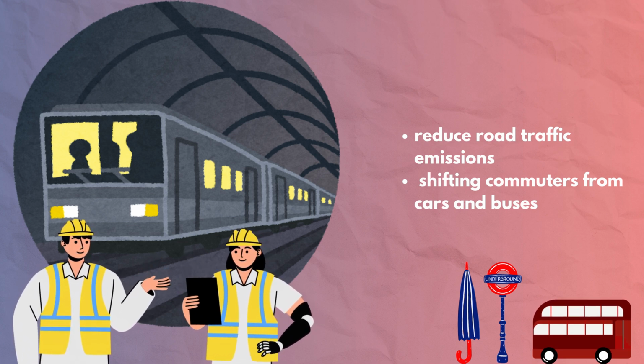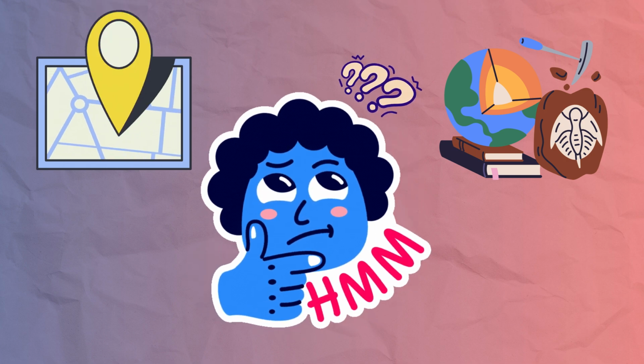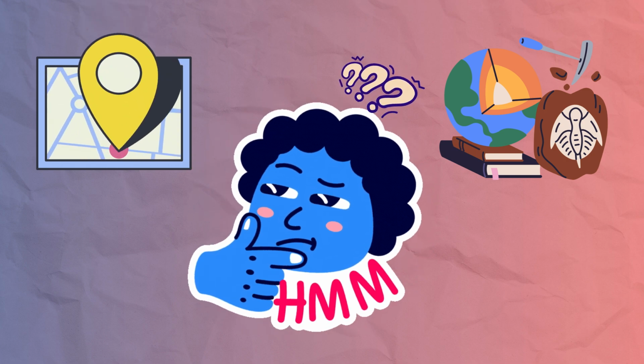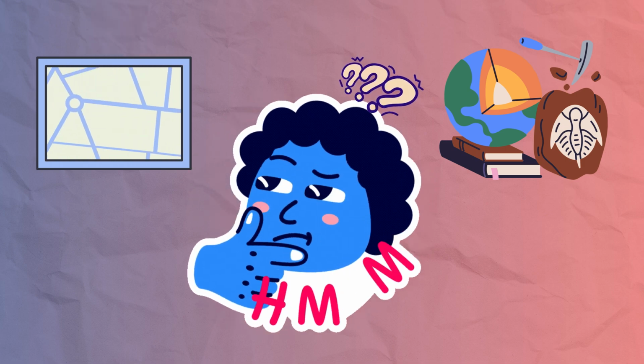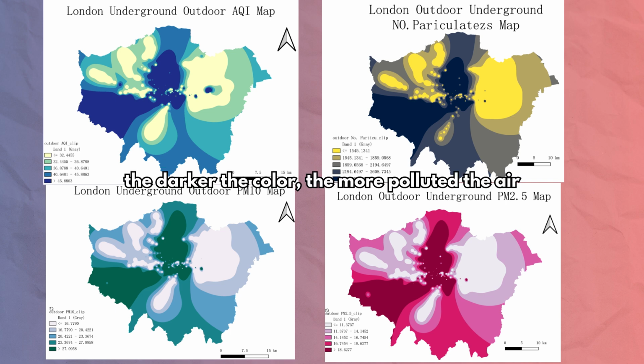particulate matter levels. Additionally, when considering the construction of a new underground line, it is essential to identify the locations of existing metro lines in London and determine which areas are qualified. I collected 4 types of air quality data from existing London underground stations and generated new London air quality distribution maps. As can be seen in these 4 maps, the darker the color, the more polluted the air. Therefore, the new underground lines can be chosen in these dark color areas. This can increase public transportation in these areas, thereby reducing pollution.